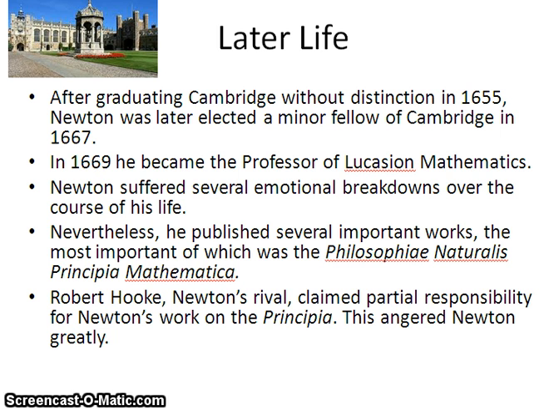Unfortunately, he suffered several emotional breakdowns over the course of his life. It is possible that this is because of his troubled childhood. Nevertheless, he published several important works, the most important of which was the Philosophiae Naturalis Principia Mathematica. Robert Hooke, Newton's rival, claimed partial responsibility for Newton's work on the Principia. This angered Newton greatly.